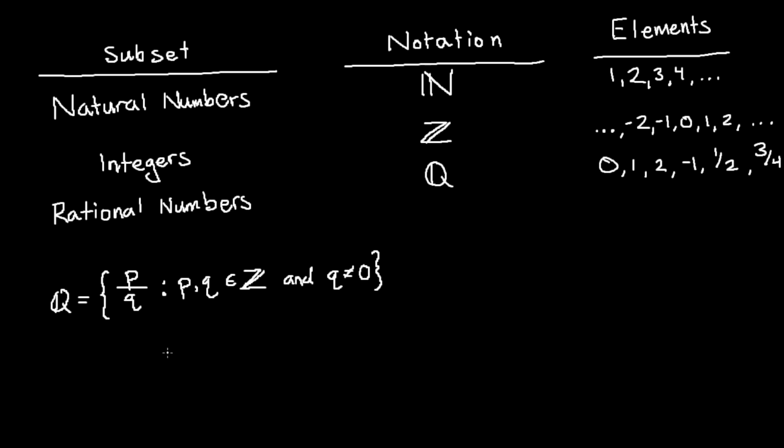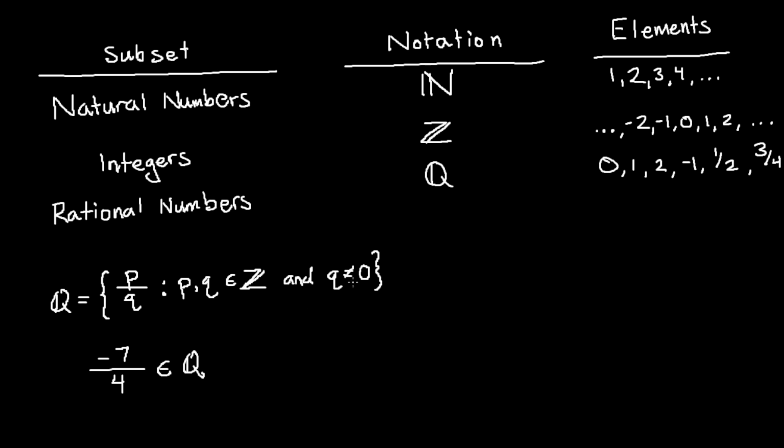The rational numbers take up a very large chunk. If p, pick an integer, p and q. So we can say -7, that's an integer, and then q, 4. Those are both integers, so that is going to be in Q.